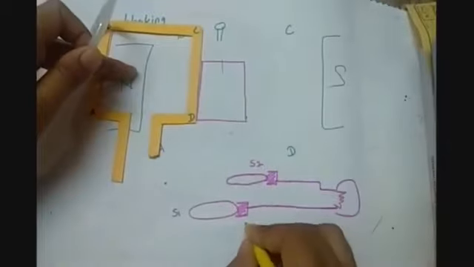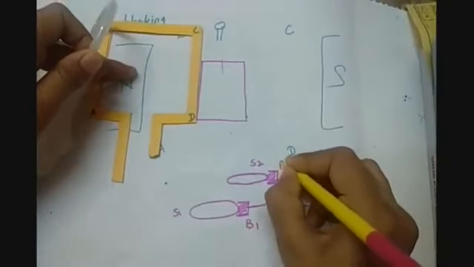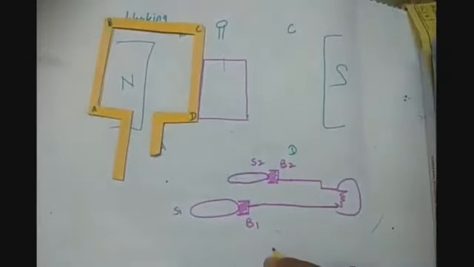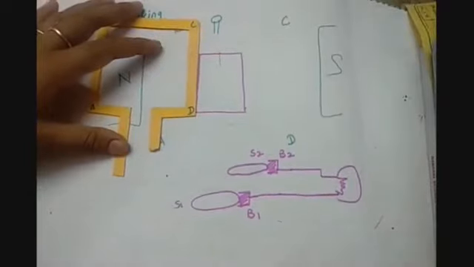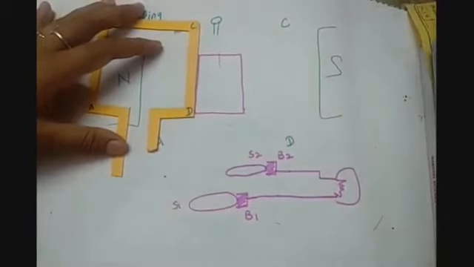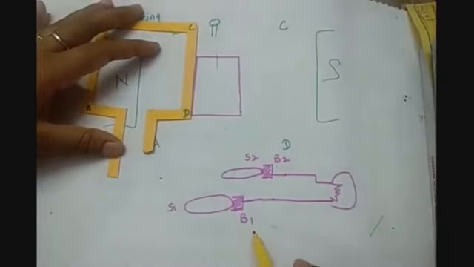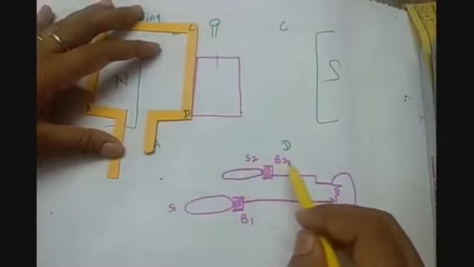So let's say it is B1 and B2. Remember, in case of AC generators, these two connections of slip rings and brushes will never change. S1 will always be connected to brush 1 and S2 will be connected to B2.